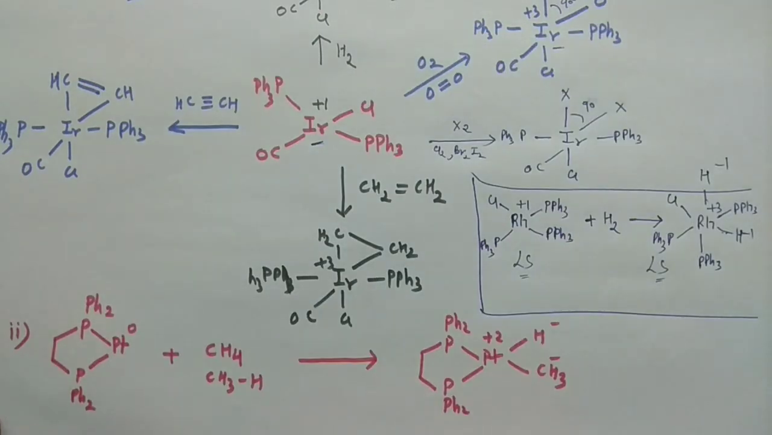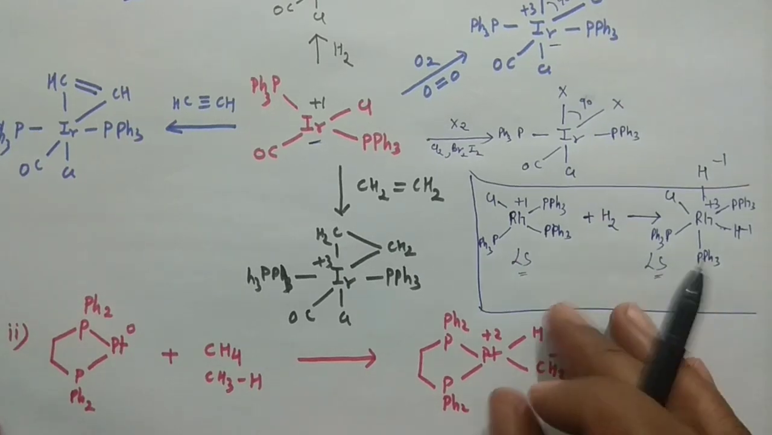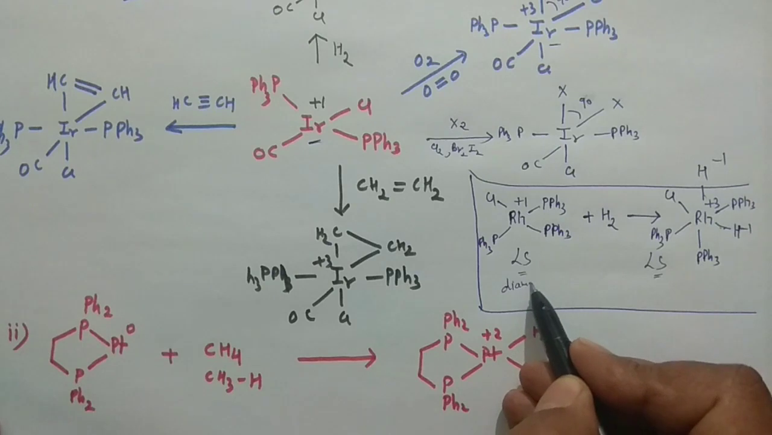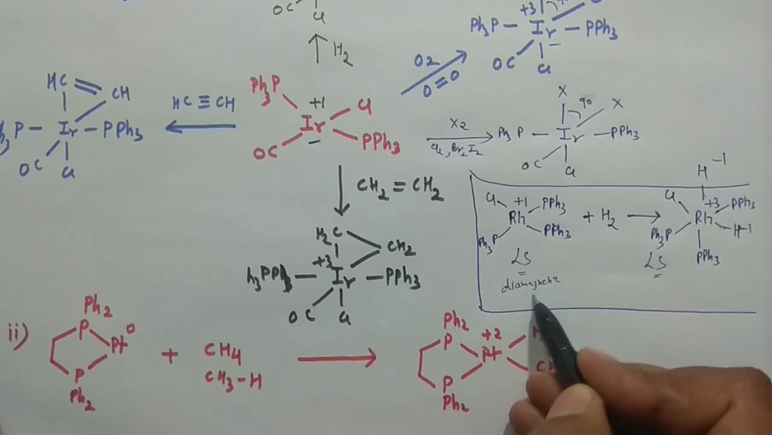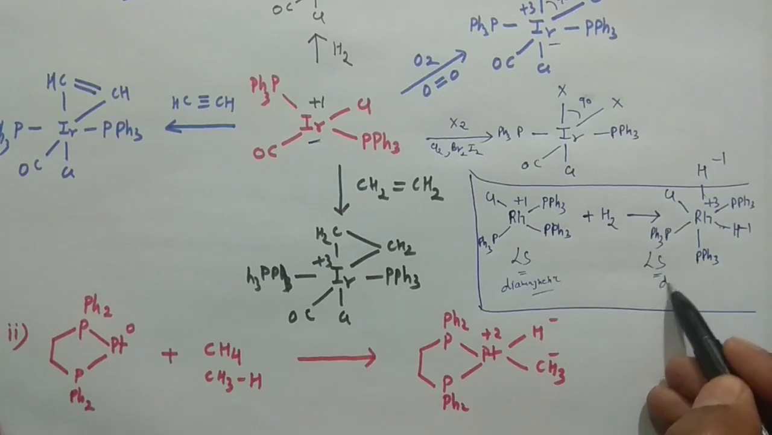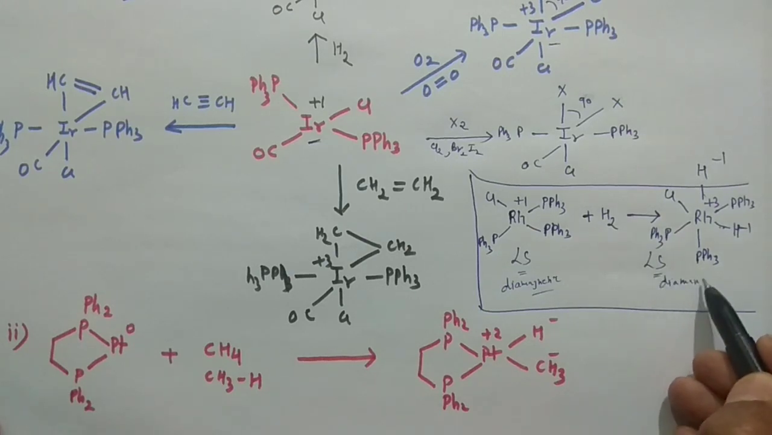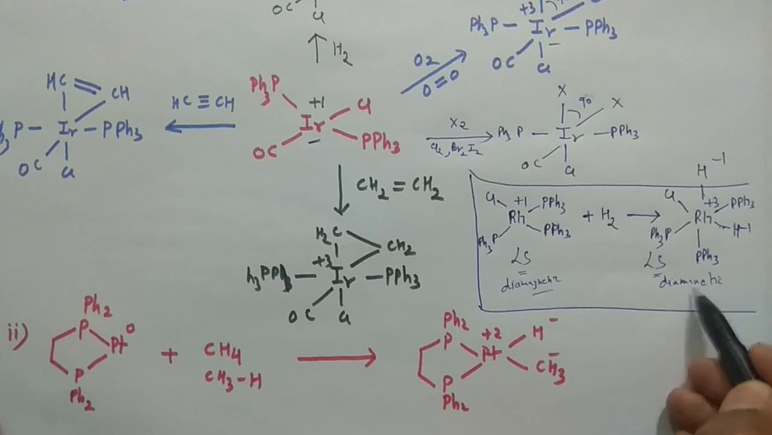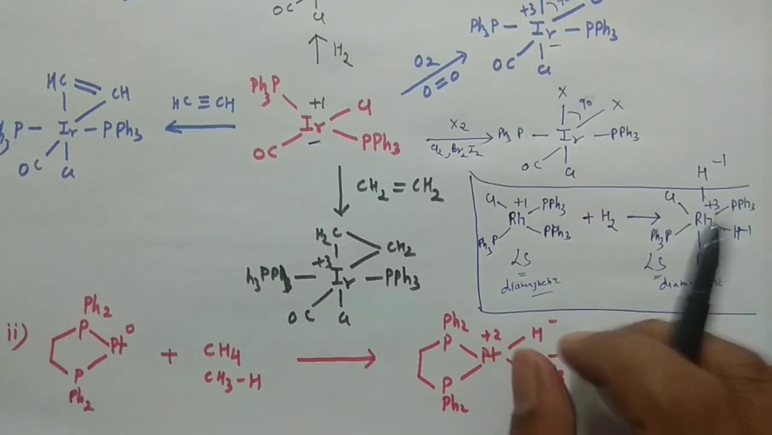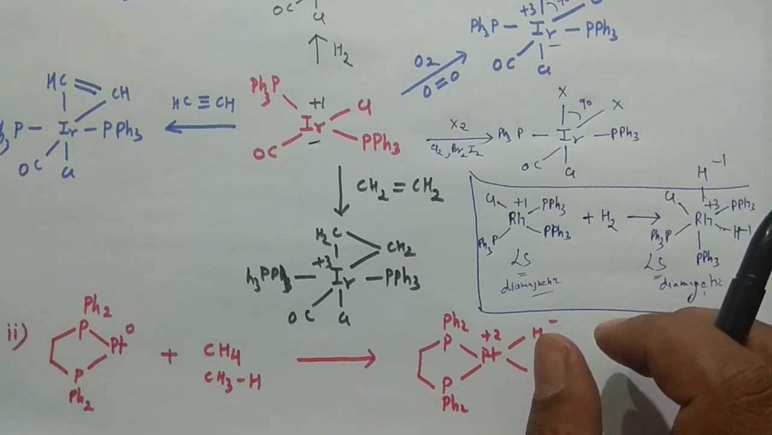Not always diamagnetic; you may have paramagnetic also, but the number of unpaired electrons will not change. In this case it is diamagnetic, low spin, because it has no unpaired electron, so the product will also not have any unpaired electron. So it would also be diamagnetic. These are some very important reactions that you have to keep in mind.